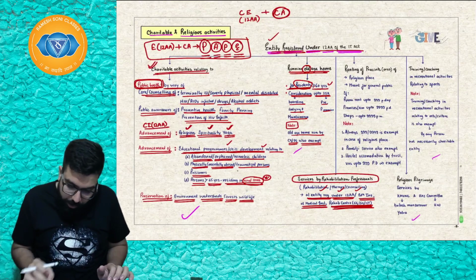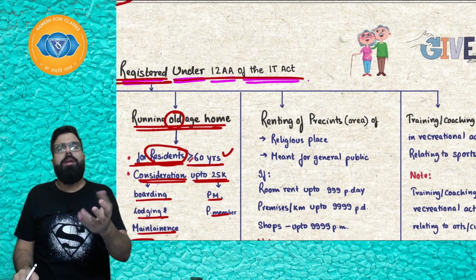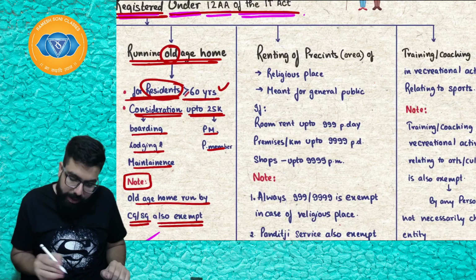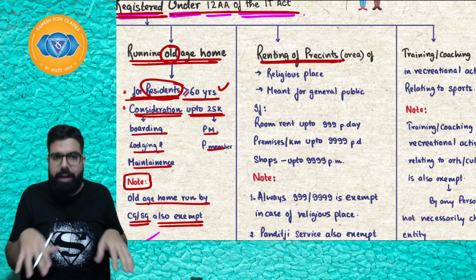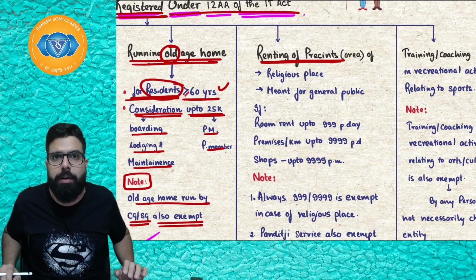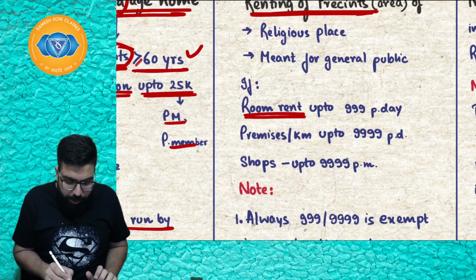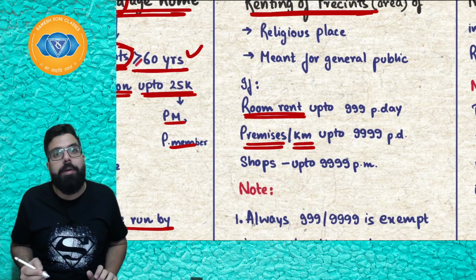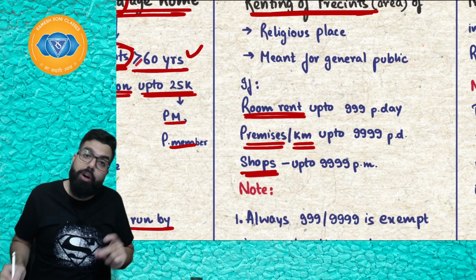Next. The next is renting of precinct. If there is an entity registered under 12A, basically a temple trust, and it is giving its precincts on rent, basically the area of the temple premises which is meant for the general public. Temples generally give their rooms on rent, premises on rent, Kalyan Mandapam, where marriages will happen, on rent, or they give their shops on rent.